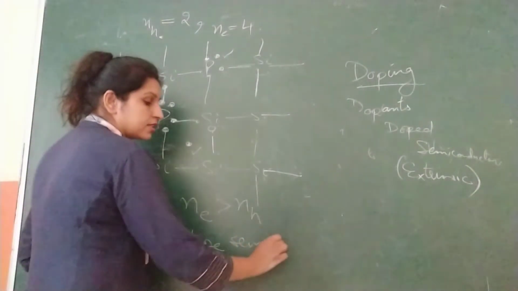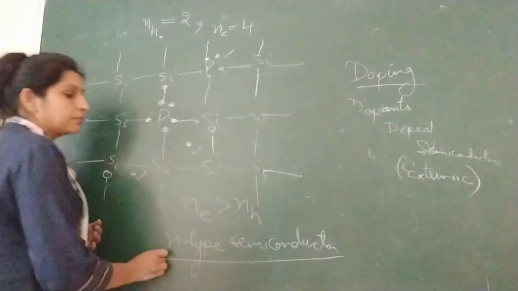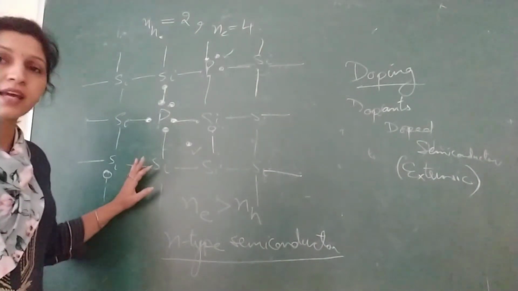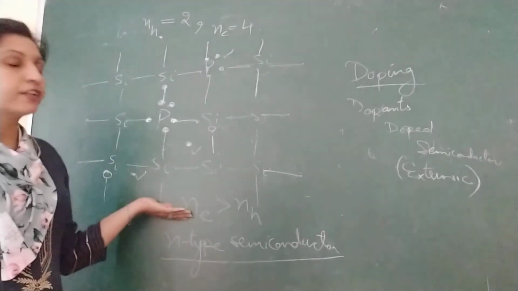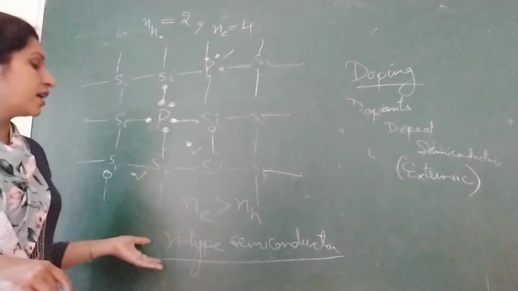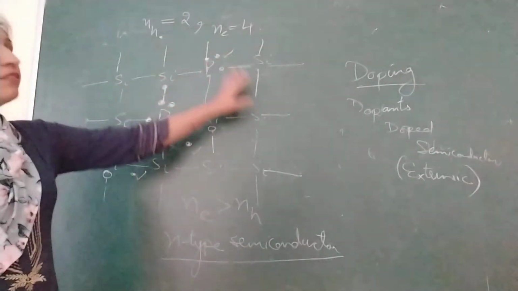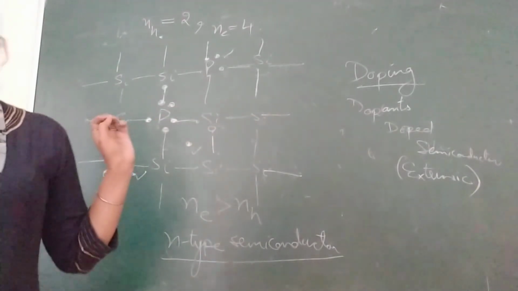They are extrinsic. Within extrinsic, what further type will it be? N-type semiconductor. They are N-type semiconductors. It is extrinsic, but what further type is it? This is N-type because the number of electrons is more and electrons carry negative charge. So just to distinguish, we say it is an N-type semiconductor. But it doesn't mean that it has a negative charge. On the whole, the charge on the semiconductor is 0.